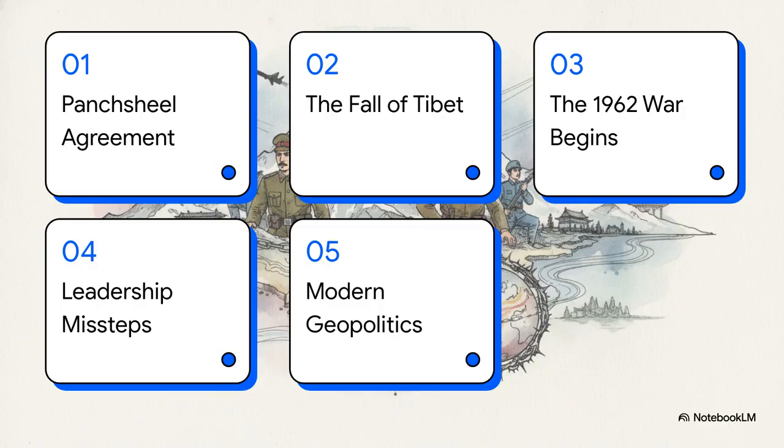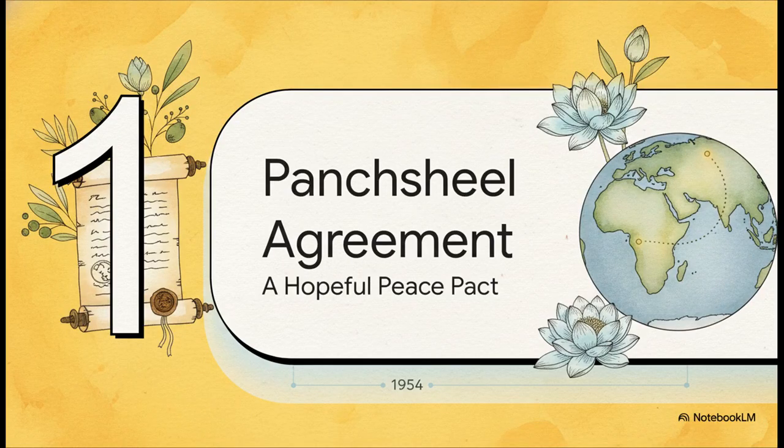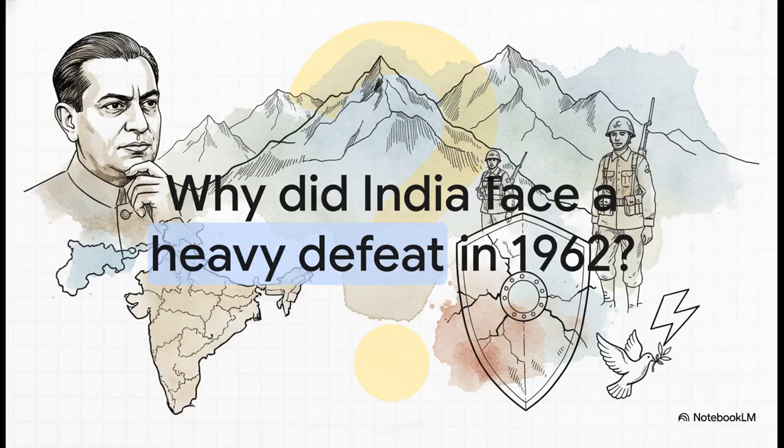Let's get into it. We're starting our chronological journey right in the middle of the 1950s, a time when hopes for peace were incredibly high. To really understand the crushing defeat of 1962, the source asks us to look back at the very foundation of Sino-Indian relations under then Prime Minister Jawaharlal Nehru.